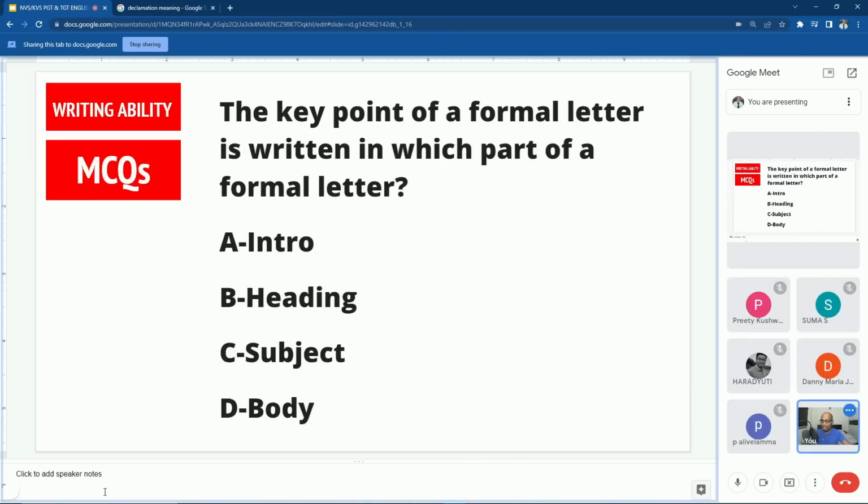Okay. Next question goes to Danny ma'am. Sir, am I audible now? Yes, you are audible. The key point of a formal letter is written in which part of a formal letter? Intro, heading, subject, and body. Is it in the subject part, sir? The key point of a formal letter is written in which part? Body. It should be written in the body of the letter, not in the introduction, not in the heading, not in the subject. It must be written in the body of the formal letter.